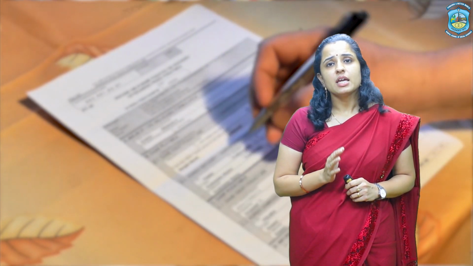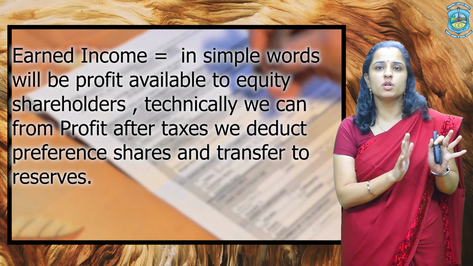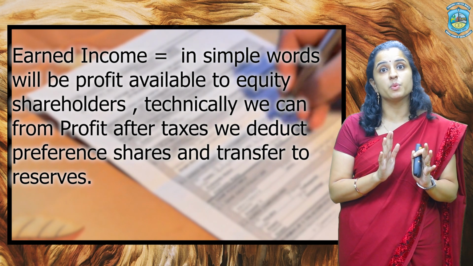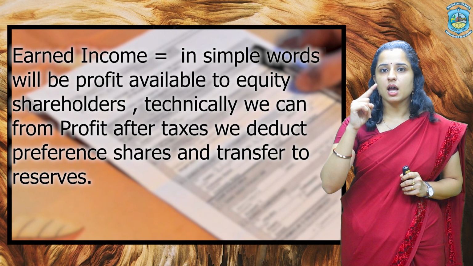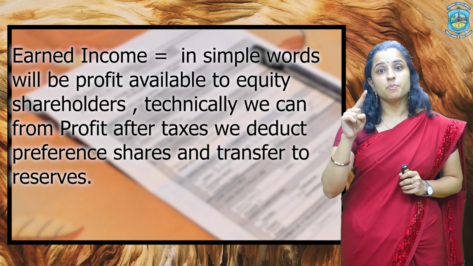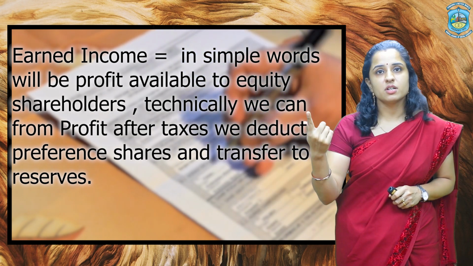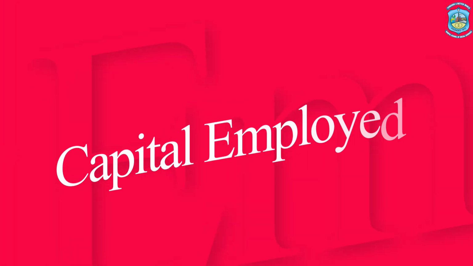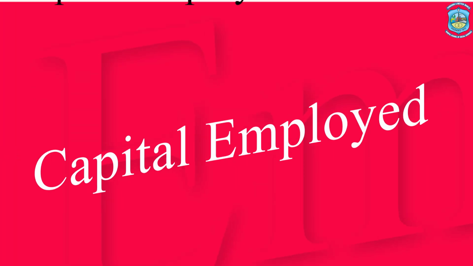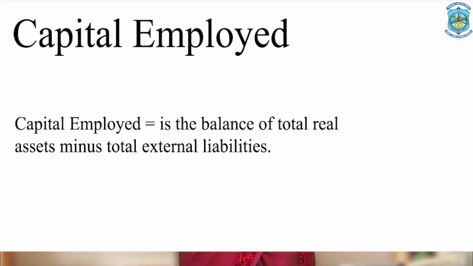Now we will discuss earned income. What do you mean by earned income? In simple words, earned income is all the funds available to equity shareholders, the profit available to equity shareholders. Technically, to calculate it, we take profit after tax, then we deduct preference shareholders' dividend, then we deduct all the amounts transferred to the reserves. The remaining amount we get is the earned income. Next is capital employed in the formula. So capital employed is actually the balance of all the real assets minus all the external liabilities.